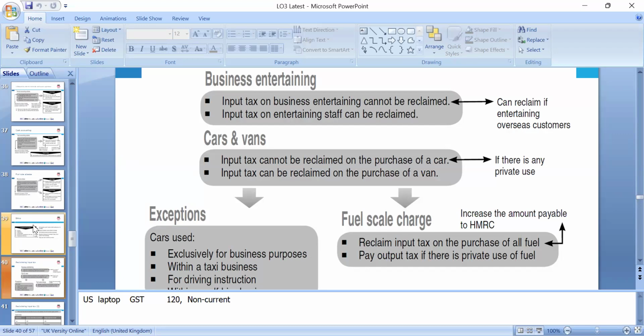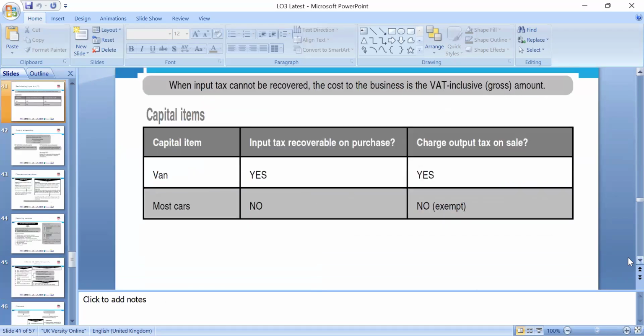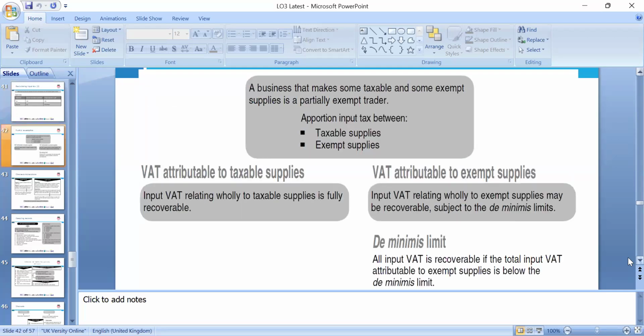Okay, so exceptions exclusively for business purposes, which we can look around within the taxi business, or where the car is purchased, so there are the exceptions. So fuel scale surcharge: reclaim input, yes, which we can look around, fuel and pay output tax. Okay, when input tax is recovered on the purchase, yes, we can charge the output tax on sale, yes, and most of the cars, no and no. So we can look around if the car is purely for a taxi business.